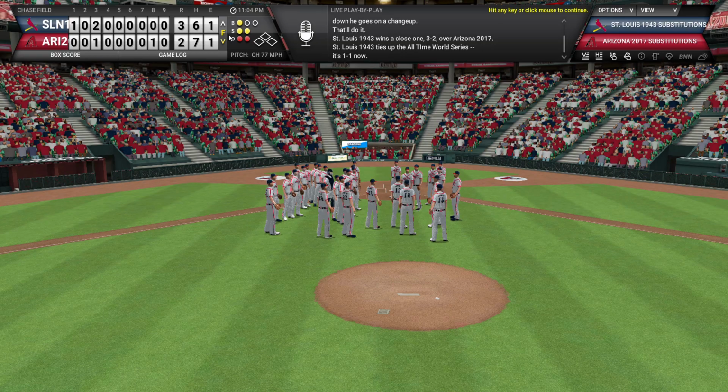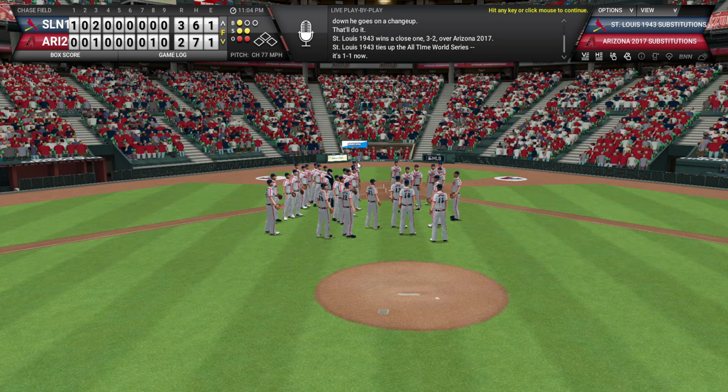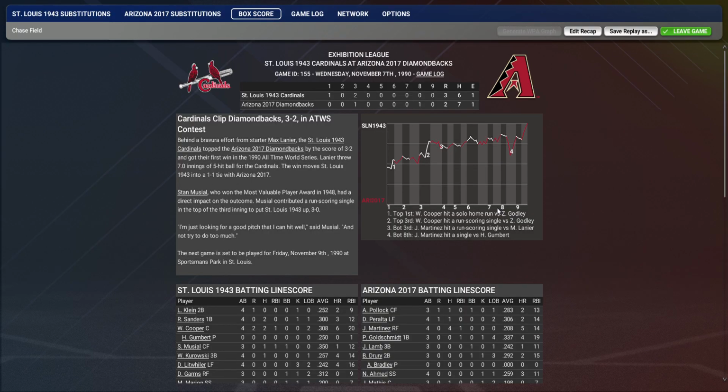And so with that, the Diamondbacks have lost their home field advantage, and the Cardinals are going to go back to their stadium, their home park. Well, I would say their era. They're going back to their year, but their era is still going to be playing like 1990, because that's confusing. But either way, we go back to St. Louis with a tied series, and we'll see where this thing goes. We'll definitely see where this thing goes.